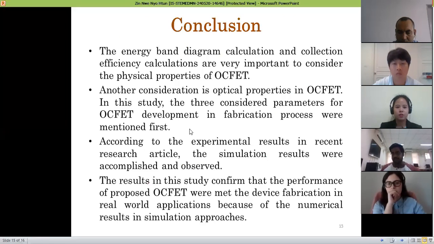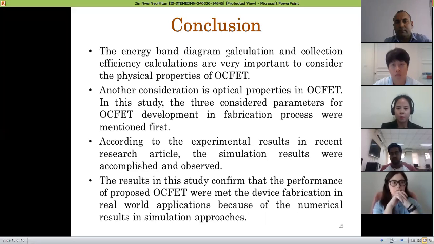Let me conclude my presentation. The calculation of the energy band diagram and collection efficiency is very important to consider the physical properties of the OCFET. And moreover, another consideration is the optical properties of the OCFET. In this study, the three considered parameters for OCFET development and fabrication process were mentioned first.